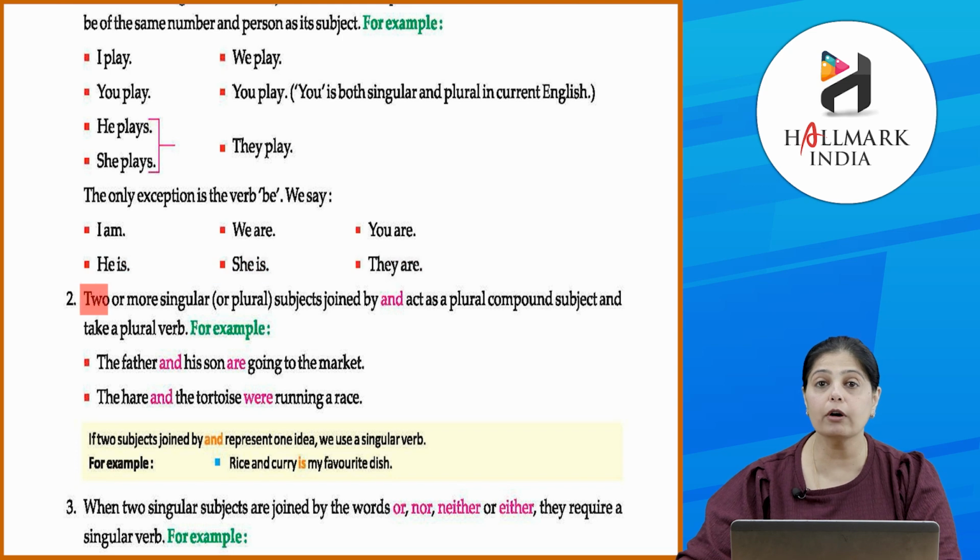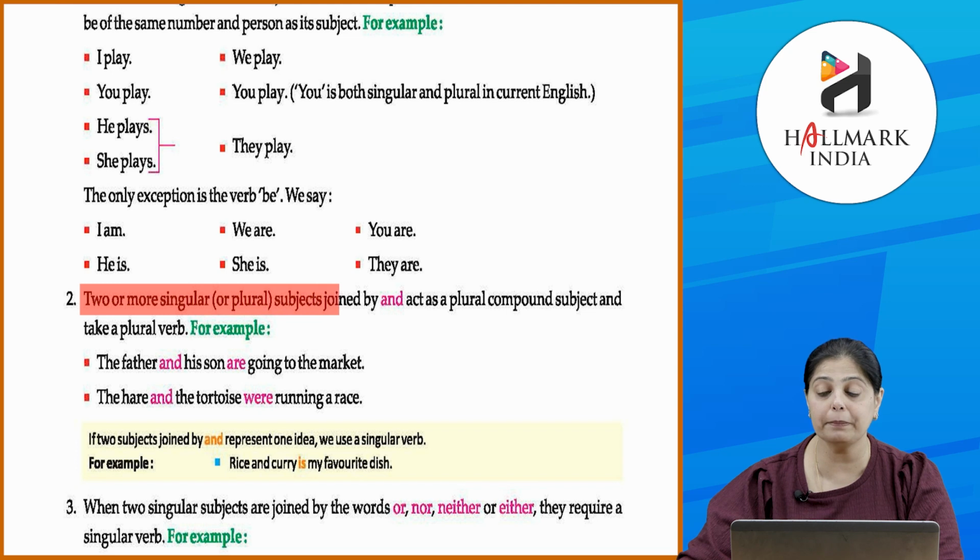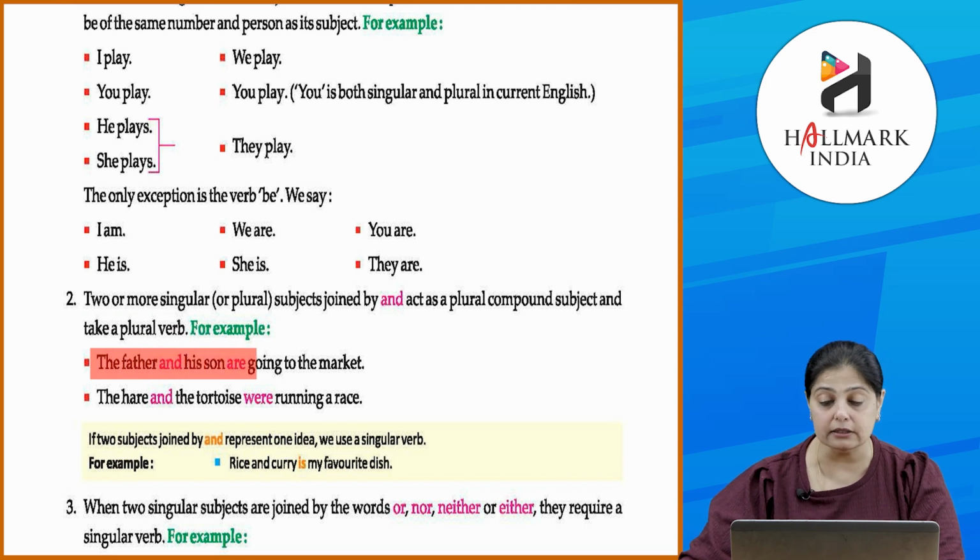Now, when we talk about two or more singular or plural subjects, they are joined by and, they act as a plural compound subject and take a plural verb. For example, the father and his son are going to the market. So, जब and से join हो रहा है, ये दो लोगों को या दो चीज़ों को join करते हैं with the word and, then we use a plural verb. The hare and the tortoise were running a race.